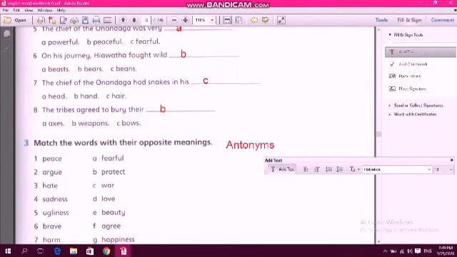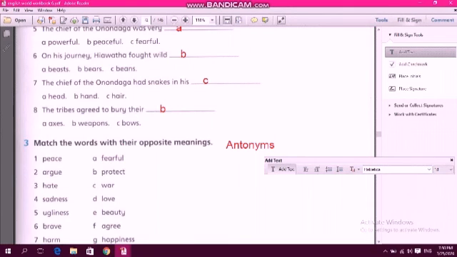Now let's move to exercise number 3. Exercise number 3, match the words with their opposite meanings. Opposite meanings means antonyms. What do you mean by antonyms? Antonyms means العكس. You're going to choose the word from here, the first column, and then match it with the opposite meaning from the second column. Peace, the opposite of peace is, of course, C, war.